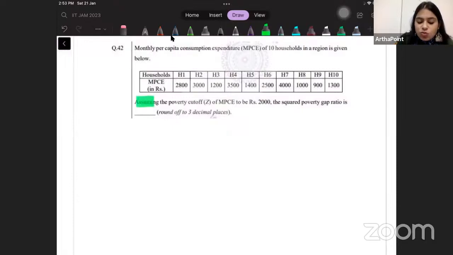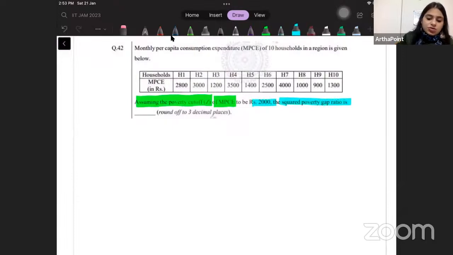It says, assuming the poverty cutoff Z of MPCE to be 2000, the squared poverty gap ratio is given by. So please write down the formula for squared poverty gap ratio.